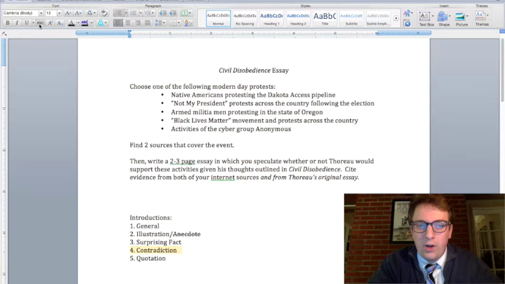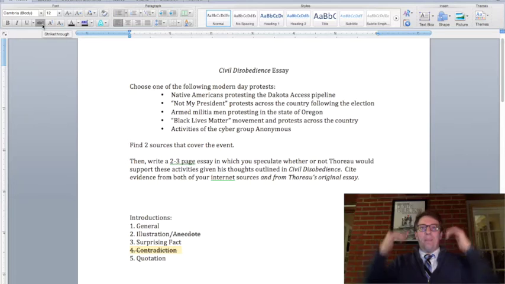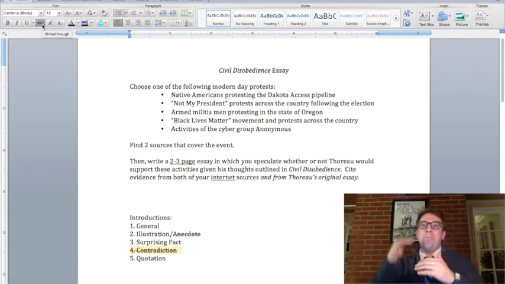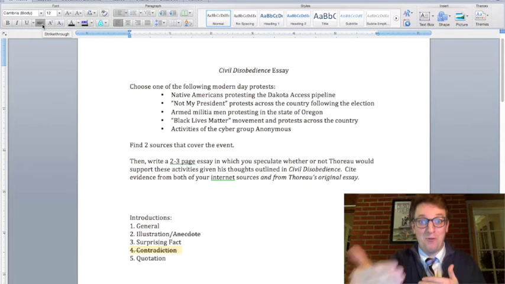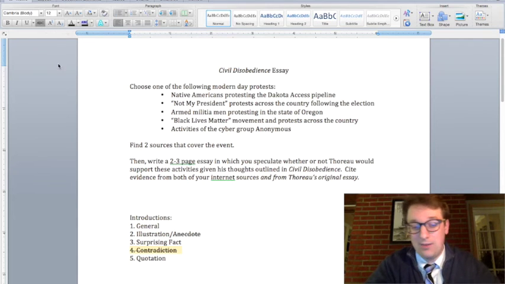Contradiction, I don't know if that's going to work. That's more of, you're arguing something, and so you start by talking about the opposing side of the argument first. And I don't think that quite works out for this paper. You may try it. It's up to you.